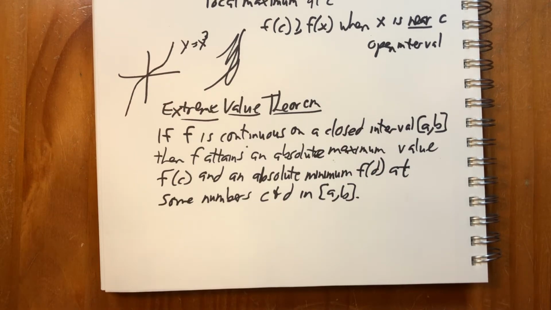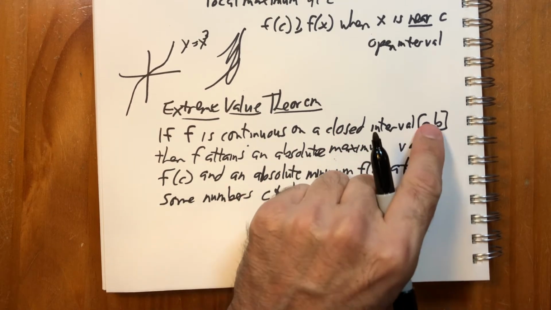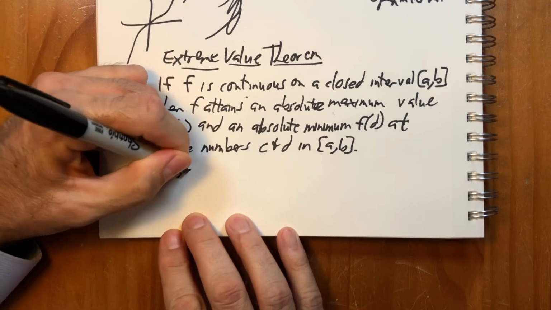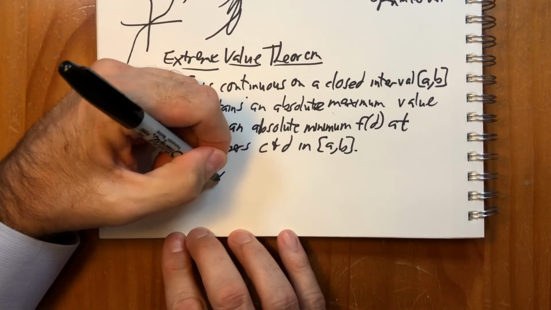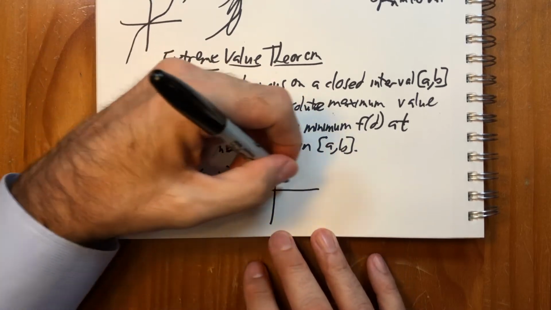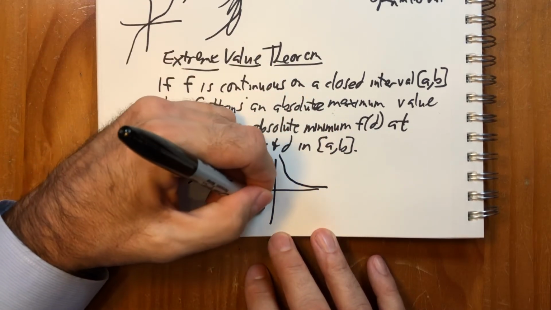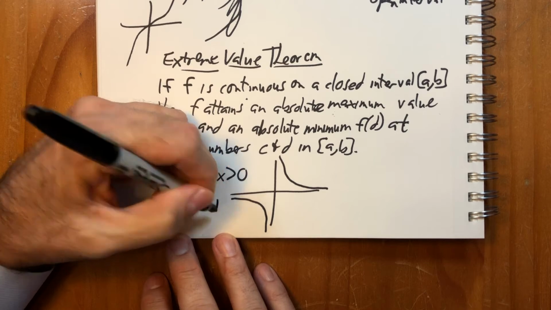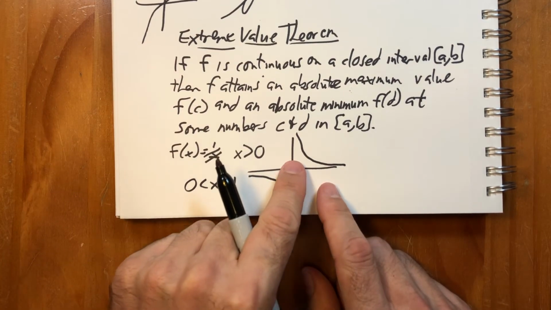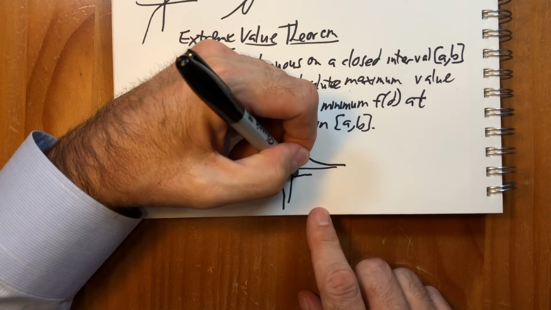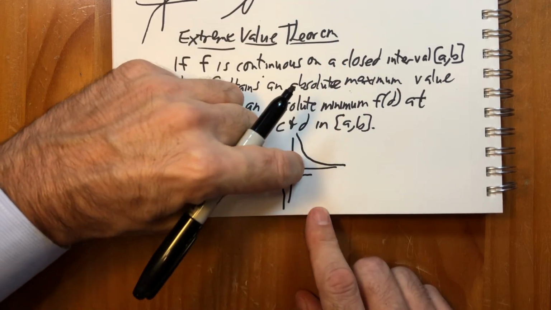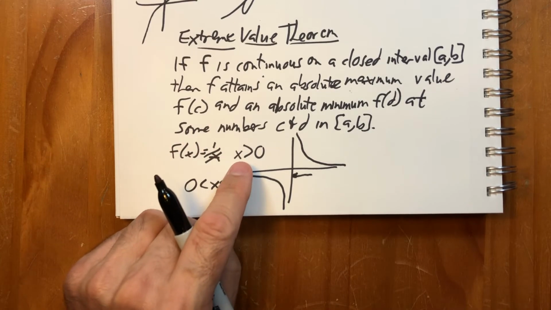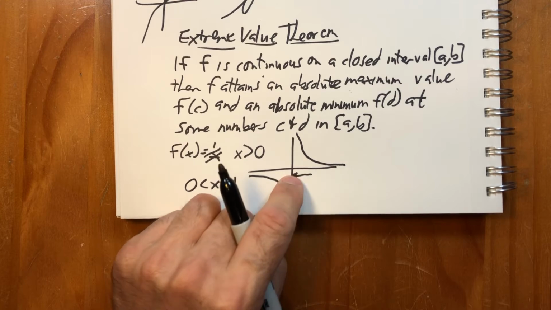The first is that the function must be over a closed interval, and it's fairly easy to see why. If we had f(x) equals 1 over x, where x is greater than 0, this function is just the hyperbola like that. If the domain is open, even from 0 less than x less than 1, there's no maximum value here, because as we get closer and closer to 0, we never reach a stopping point. It just keeps increasing, so this function, if the domain is open, will not have a maximum value.